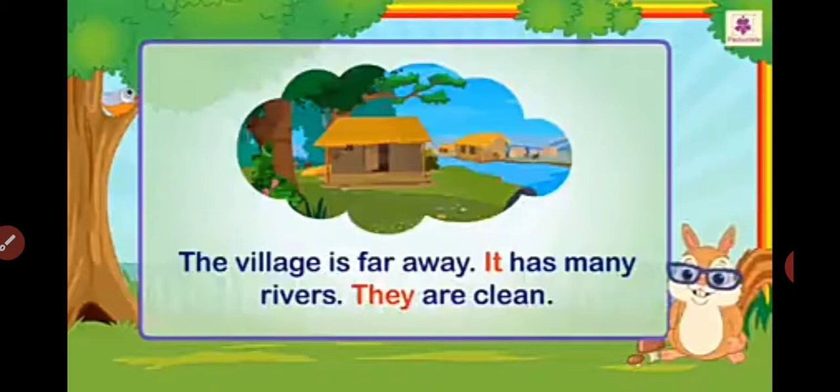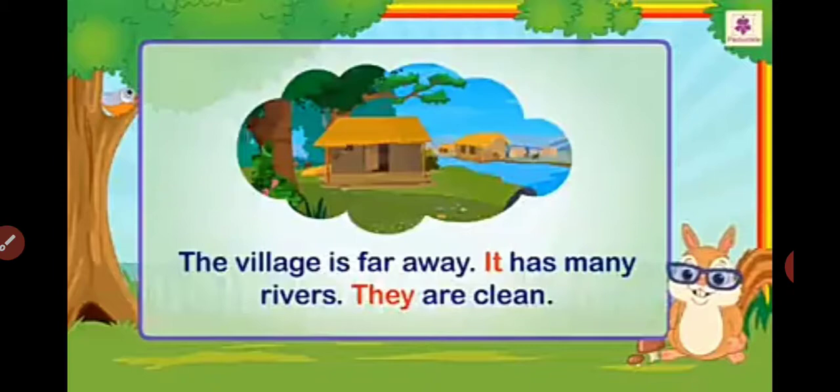And now in place of that place, which word is used here? It has many rivers. That village has many rivers. And again for the rivers, they are clean. Correct? So instead of village, it has been used.